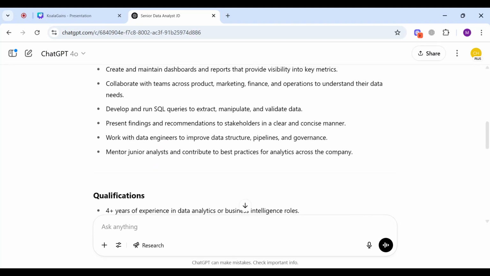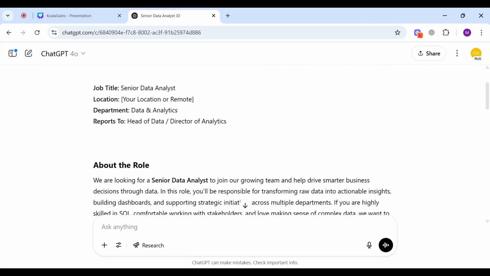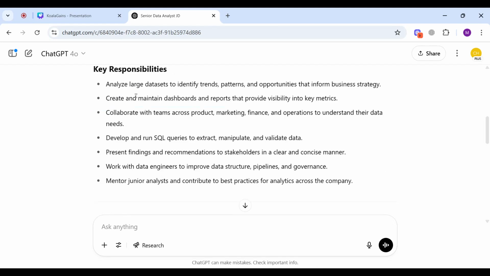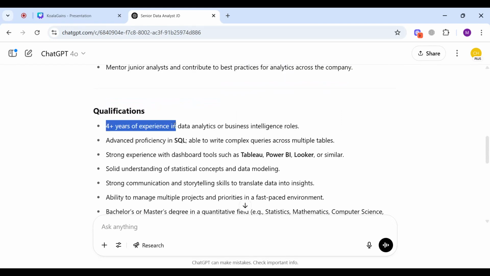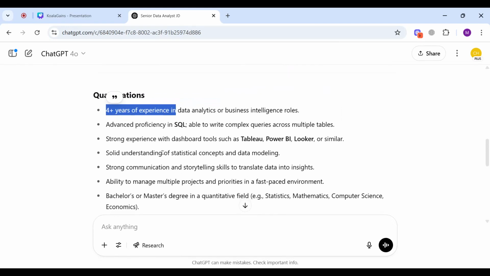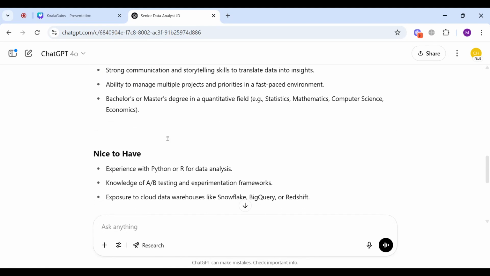Okay, the job description that it has given me is quite long, and it has also stated things that I have not shared at all. Some of these responsibilities are not even applicable to our company. See, it has assumed the years of experience that is required, and it has also assumed multiple other things.